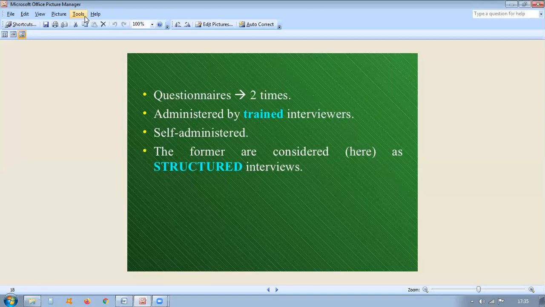So you can see the balance sheets or income statements of the companies, annual statements, reports, and also financial statements of the companies. Already it is provided and published, so you get the data from these sources. And statistical statements and reports of government departments are already reported. So if you collect data from such sources, that becomes secondary data, and that source is a secondary source.